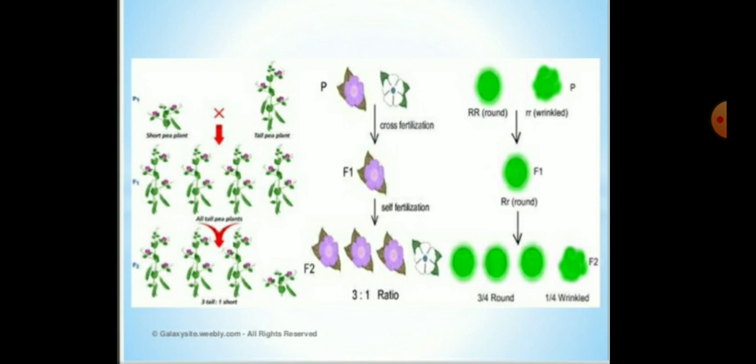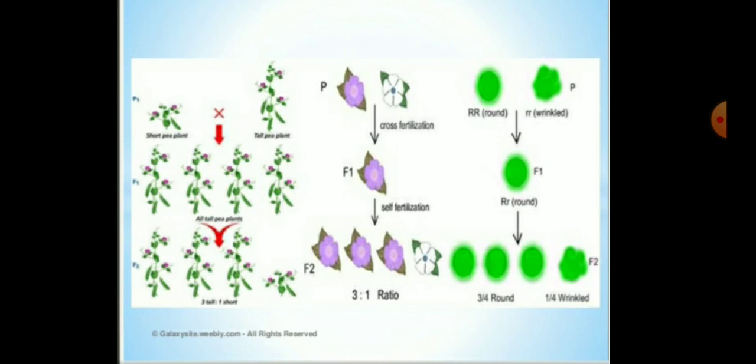In the F2 generation, the ratio is 3:1, meaning 3/4 of the plants are tall, 3/4 have purple flowers and 3/4 have round seeds, and 1/4 are short plants, 1/4 in the second example have white flowers, and 1/4 have wrinkled seeds.